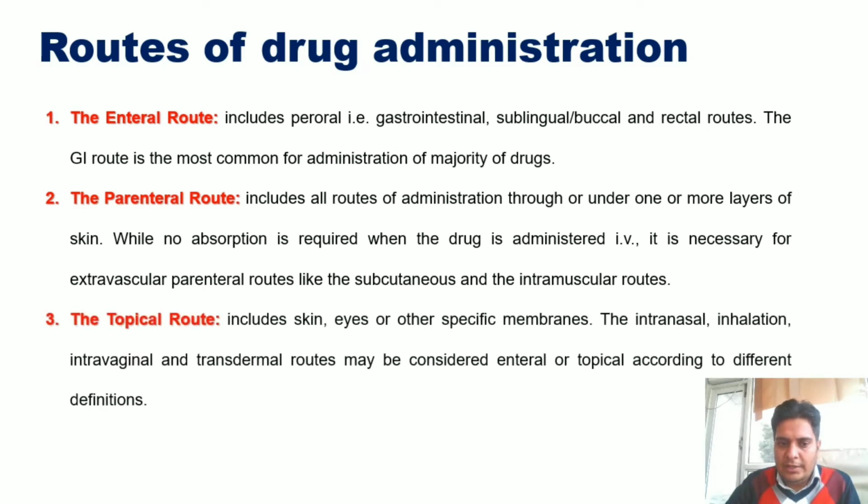Now the topical route includes the administration of the drug on the skin, eyes and specific membranes, and the intranasal, inhalational, intravaginal and transdermal routes may be considered enteral or topical according to different definitions or conditions.